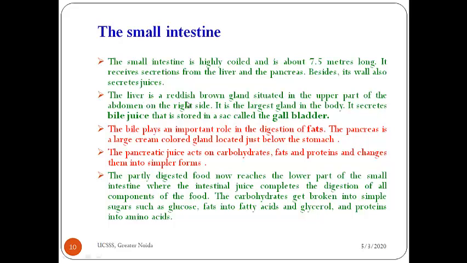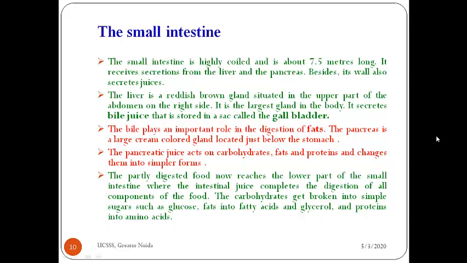So what is the liver? The liver is a reddish brown gland situated in the upper part of the abdomen on the right side, and it is the largest gland in the body. It secretes which juice? Bile juice. And where is it stored? It is stored in a bag-like structure called the gallbladder. And what is the function of bile? It helps in the digestion of fats.